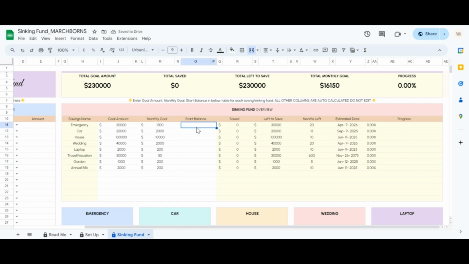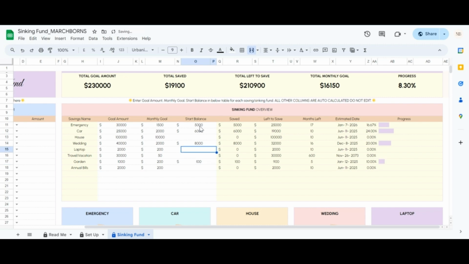This is optional. If you're just starting, leave it blank or put 0. If you already have saved amount, enter the amount. Okay, let's fill in some starting balances. Emergency fund, $5,000. Car, $6,000. Wedding, $8,000. Laptop, leave blank. Garden, $100. Annual bills, leave blank.